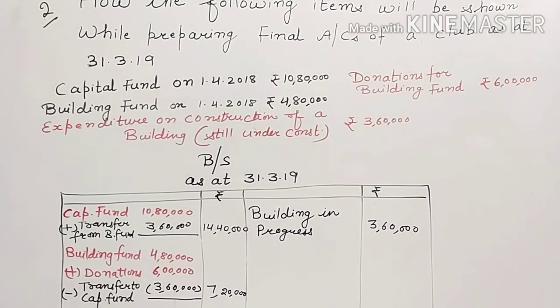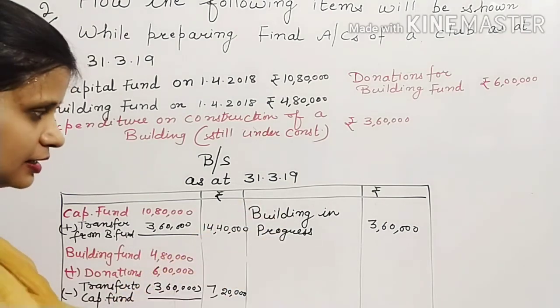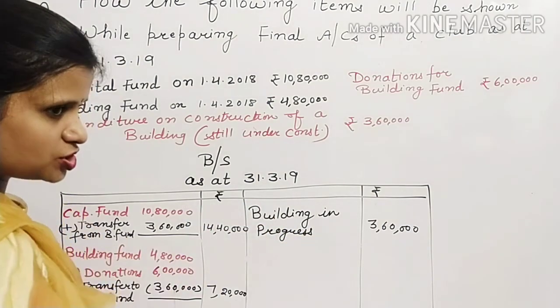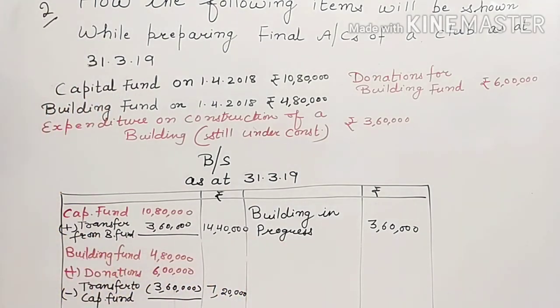I am again repeating, just keep in mind, first write down the opening balances. Whatever you have received, you will add here. Whatever you have spent, you will deduct from this side. But as it is the fund for capital assets, so if you will spend something, that will give you something in the form of capital asset. So that amount will be added to the capital fund. This is how you can proceed with the fund based accounting.